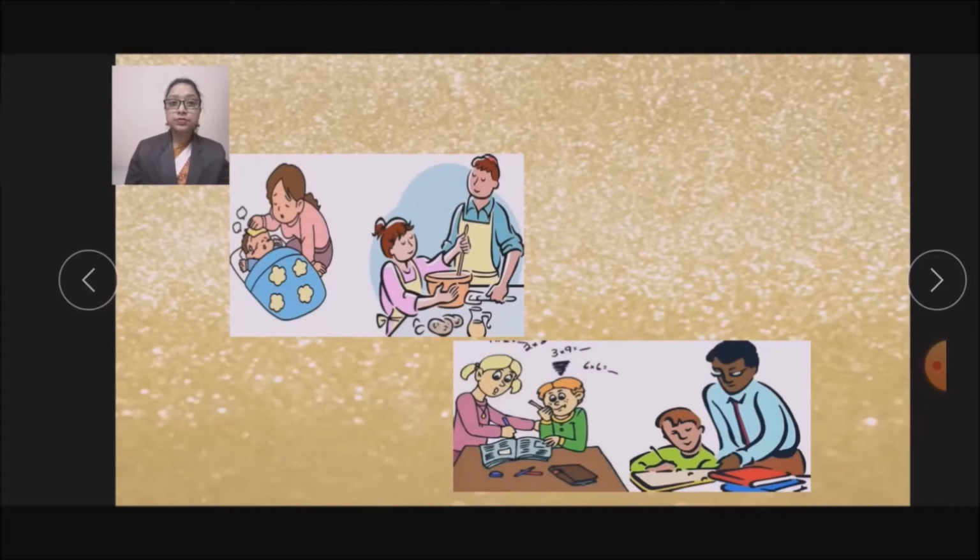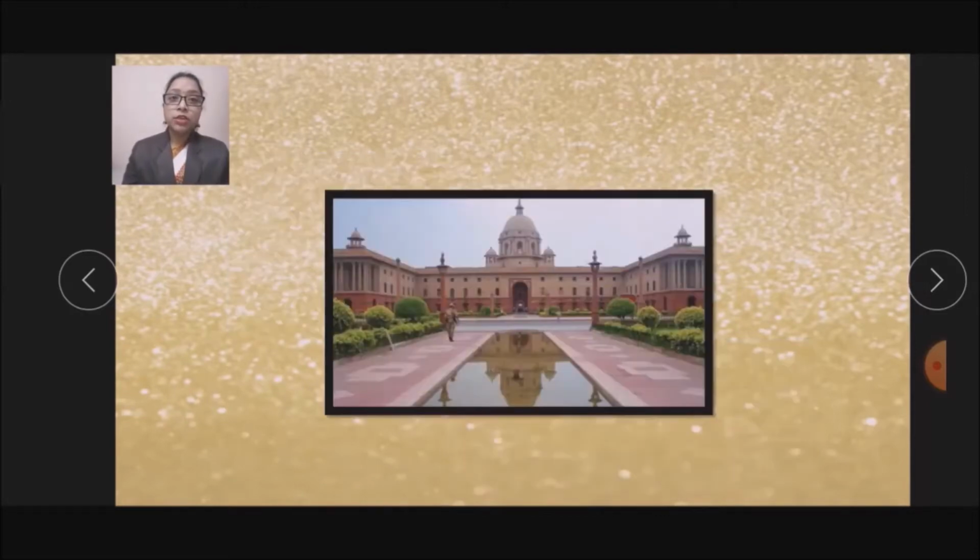So, in our previous chapters, we have studied the history of a country, and today we are going to study the government of a country. Just as your parents look after your needs at home, the government looks after the needs, welfare, and safety of the people of a country. It is the government which decides where to build schools, roads, hospitals, parks, stadiums, stations, and airports. The government also provides services like electricity, water, telephone, and communication. So, today we are going to learn about our government.